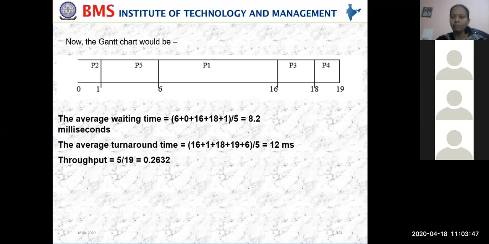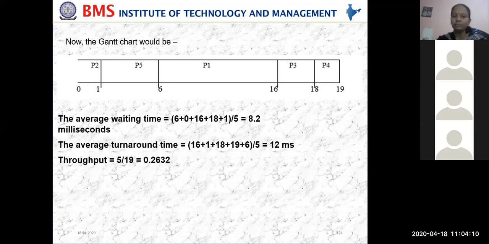What is a turnaround time? The completion of the total process. The completion time required for the total completion of the process. Yes. Okay, now come to the first one, P1. What is the completion time for P1? 16. So at time 16 milliseconds P1 will be completed.